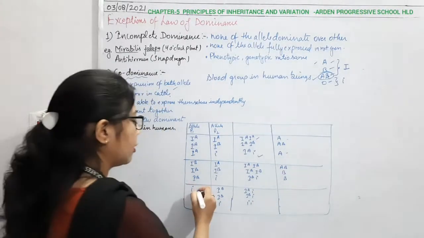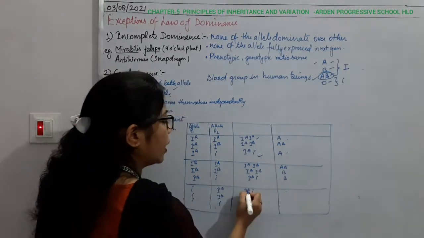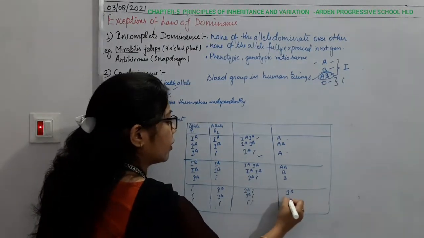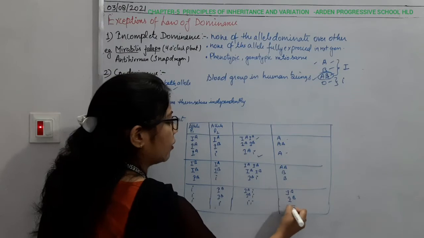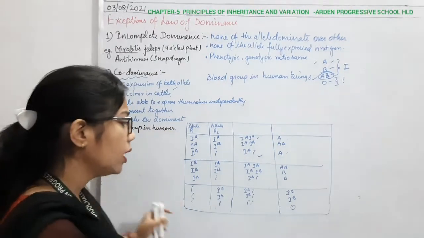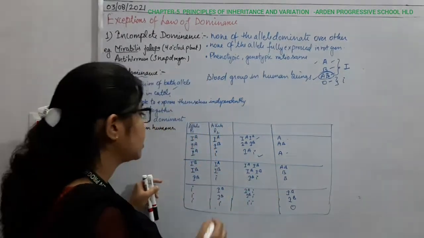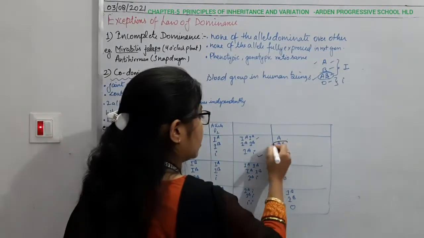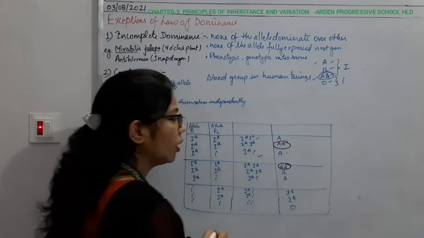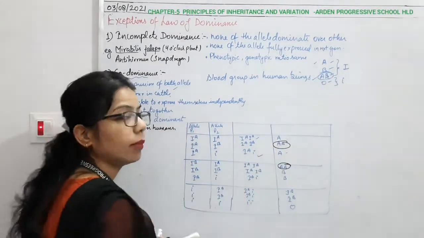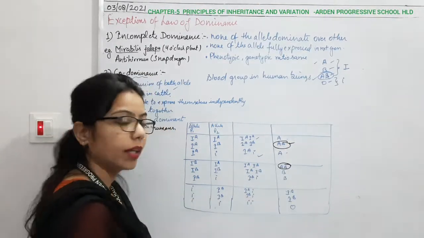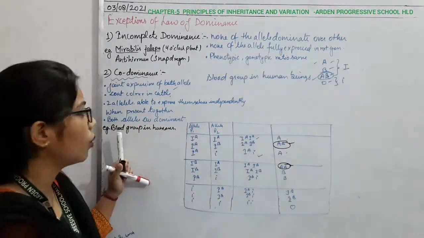The possible genotypes are that it will form IA, because it is part of what? It will form IA, and this one forms IB, and here it will form the blood group O, right? So from here we can say that this part, which is indicating blood group AB, whether this here or this here, what we have found is that both of the alleles are expressing themselves and it is forming the blood group AB, and this is the example of co-dominance.